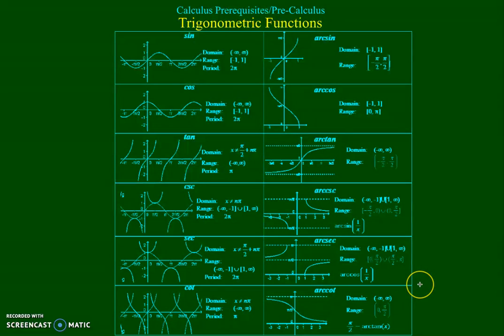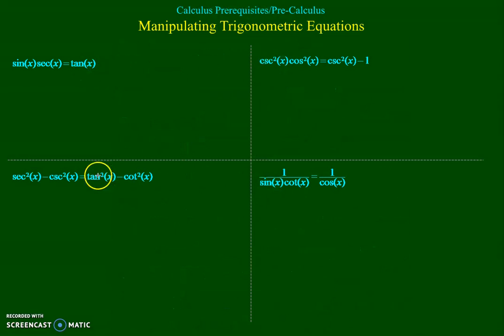Now what we are going to do is go through some identities just to give you an idea of what you're going to have to be able to do from a manipulation standpoint. In each of these examples, our goal is to manipulate the left side to make it equal to the right. So let's start with this one, and we're going to do this with trigonometric identities. So we're going to change this secant. So we have sine x, and secant is 1 over cosine x. Well, sine divided by cosine is simply tan x. So we've manipulated the left side to equal the right side.